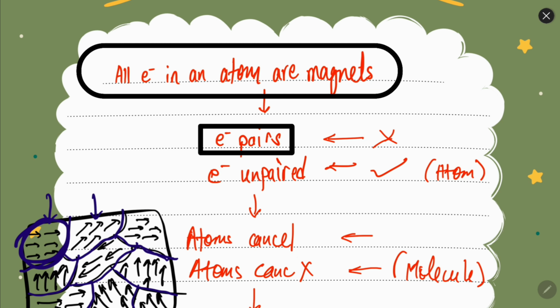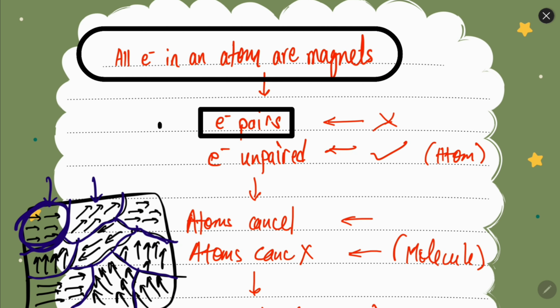Each of those two electrons has magnetism in the opposite direction, so they cancel each other's magnetic field. Let's say the magnetic field of one electron is like this, and the magnetic field of another electron will be like this. So they will cancel each other's magnetism.